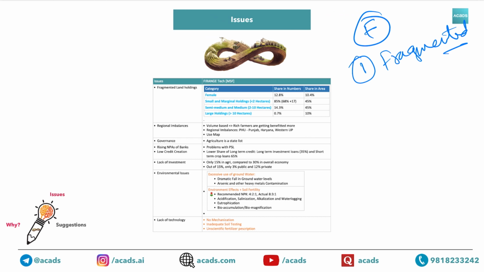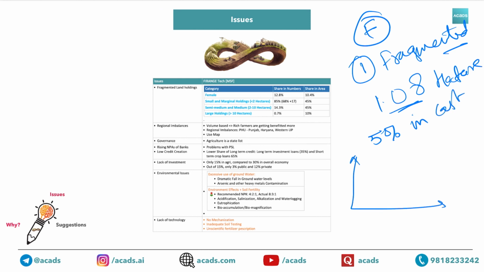In fact, you can use one diagram also that we will give you in another topic of agriculture. But one very crucial data you need to remember is the average land holding size in India is 1.08 hectare, and it has reduced by around 50% in last 40 years. So as we must have already told you in usage of data, how you can show the decline of 50%. So here you can mention about 2.2 hectare and then reduce it by 50% and make it 1.08.